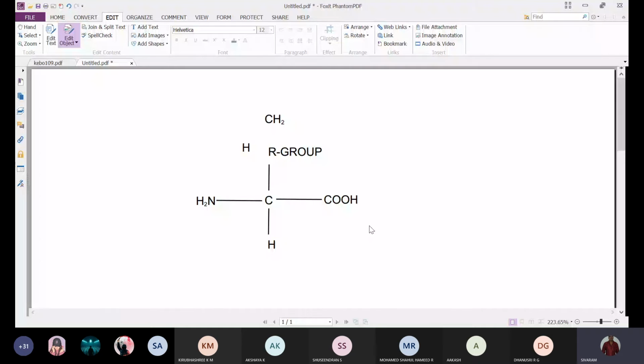Out of all the four bonds, one bond is formed with the hydrogen, one bond is formed with the carboxyl group, and one bond is formed with the amino group. These three bonds are the same in all the amino acids, but the fourth one differs from one amino acid to another, that is the R group. Depending upon the R group, the nature of the amino acid differs. The carboxylic group represents the acidic, whereas the amino group represents the base.